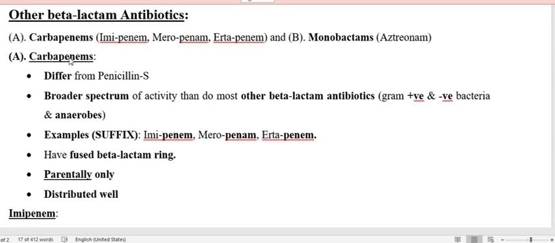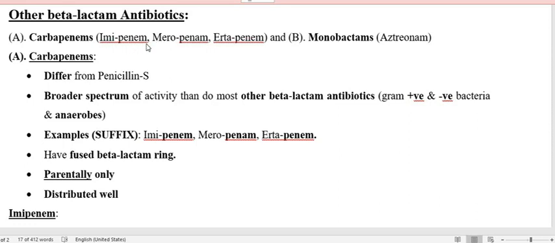Another important point with this group is that the name is carba, meaning carbon, then penems. Usually the antibiotics that belong to this group possess the suffix penem, and that is why the names are imipenem, meropenem, ertapenem.